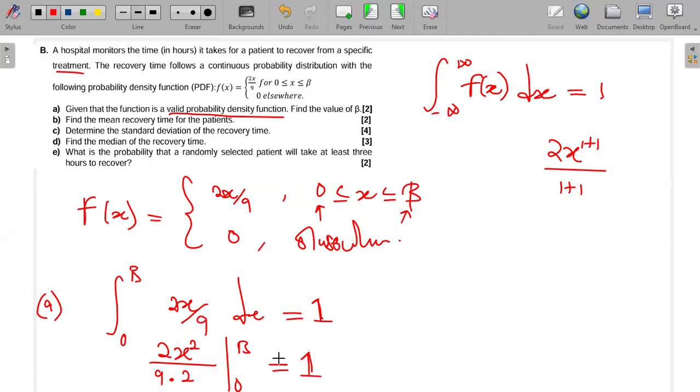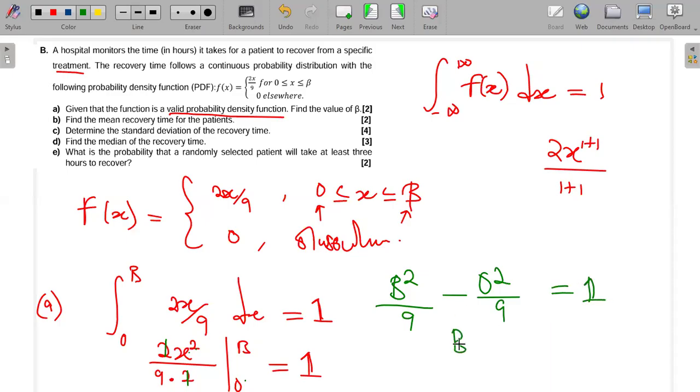To 1. Okay, so let's substitute now the beta into this thing. So first of all, we can see that these 2 and these 2 are going to cancel. So I mean with x squared over 9. So if I put beta there, it will be beta squared over 9, then minus, if I put 0 there, it will be 0 squared over 9. This should be equal to 1.